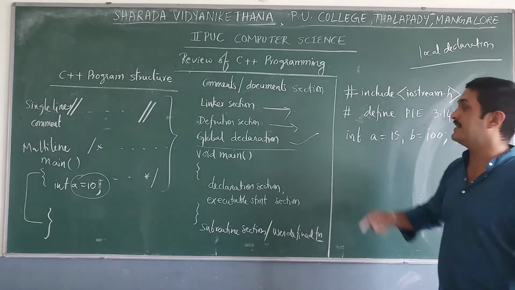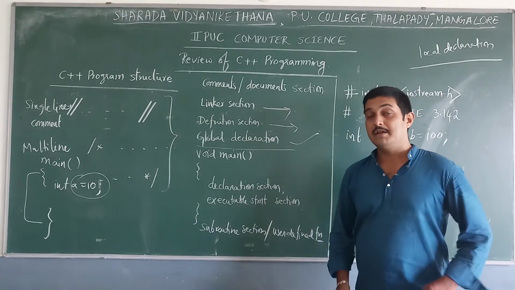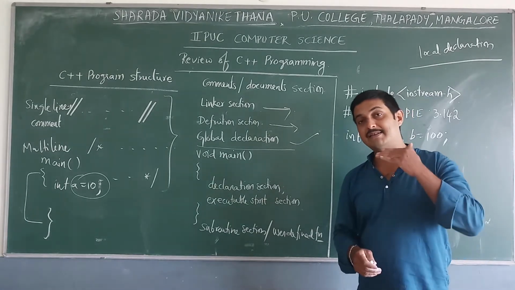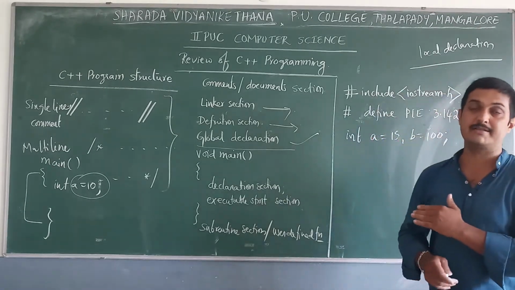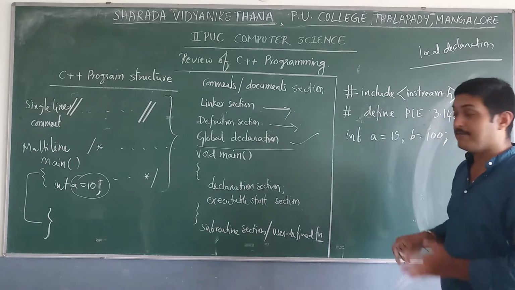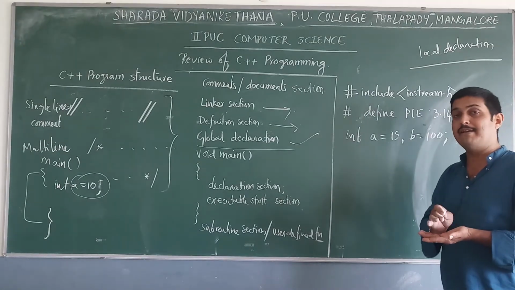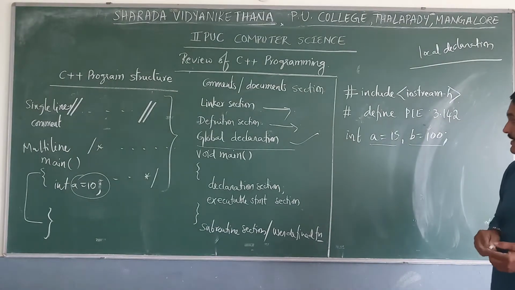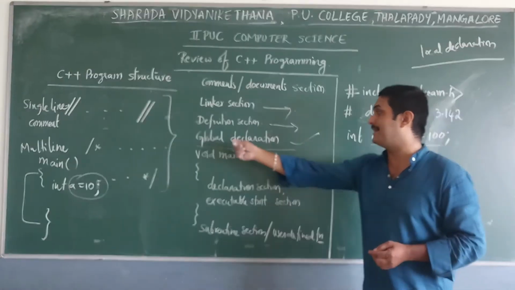See, the purpose of using global declaration is that it is available throughout the program. So we can access the value of such variables whenever we need in our program, the value of a and b. Such a declaration is called global declaration.